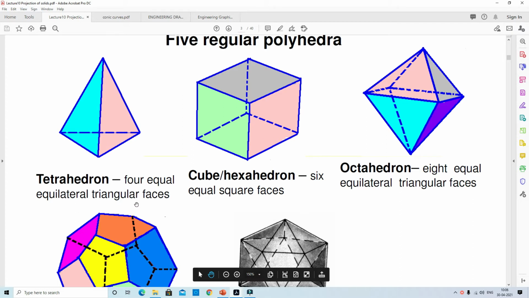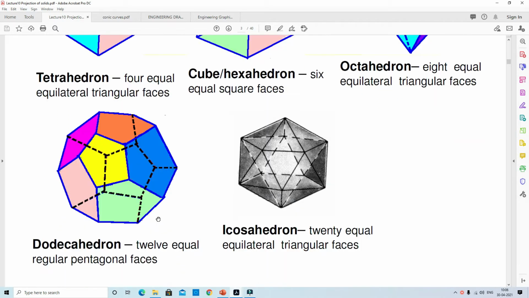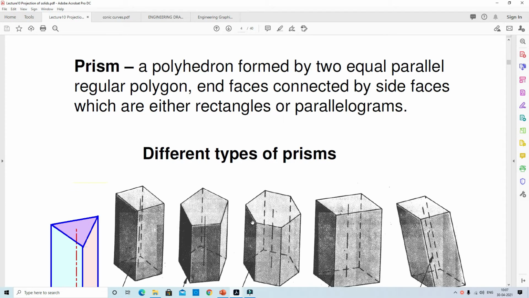These are the regular polyhedra. The tetrahedron has four equal equilateral triangular faces. The cube has six equal regular faces. The octahedron has eight equal equilateral triangular faces. The dodecahedron has 12 equal regular pentagonal faces. The icosahedron has 20 equal triangular faces. These are the regular polyhedra.